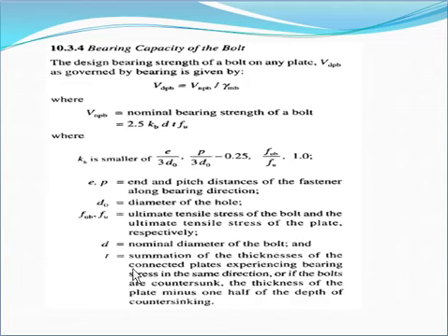Now last is the small t, the summation of thicknesses of the connected plates experiencing the bearing stresses in the same direction, or if the bolts are countersunk, the thickness of the plate minus one half the depth of the countersunk. You can understand this properly while solving the problem, how to take that thickness. This is all about the bearing capacity of the bolt.